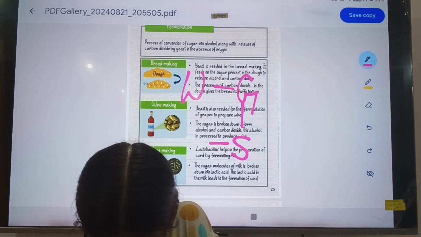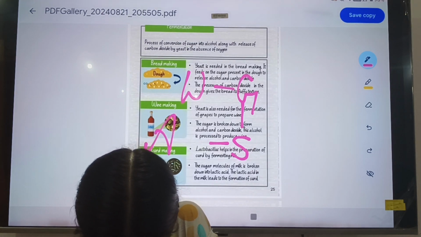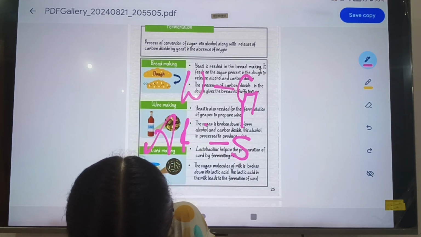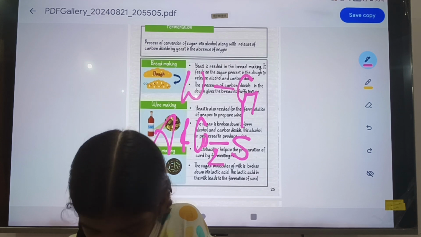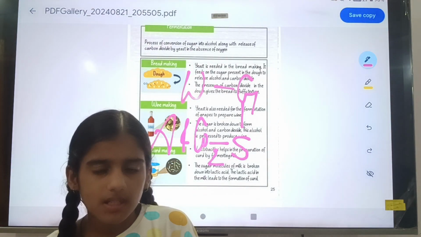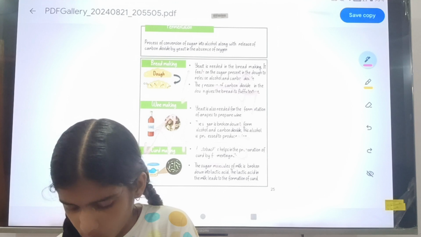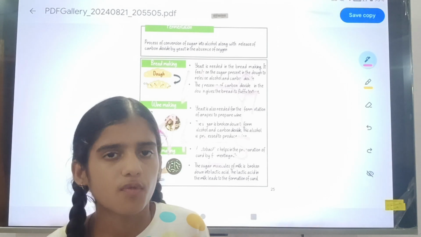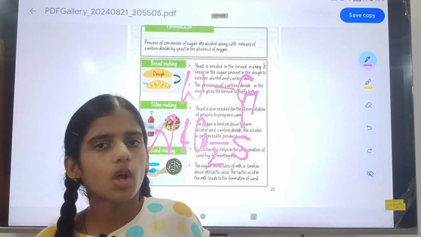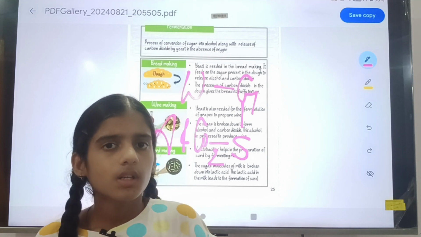By the process of fermentation, the alcohol or wine will be prepared.